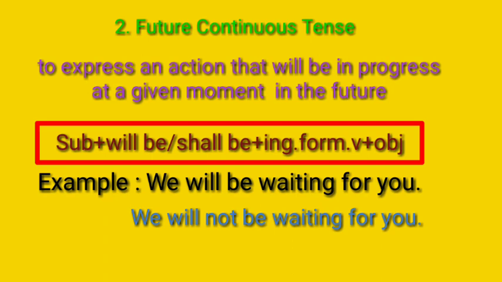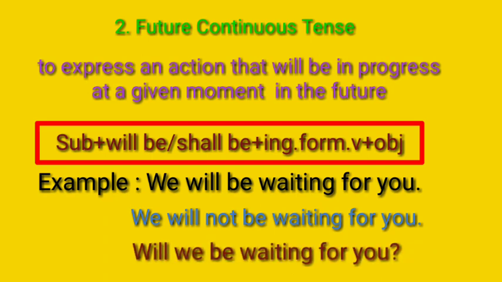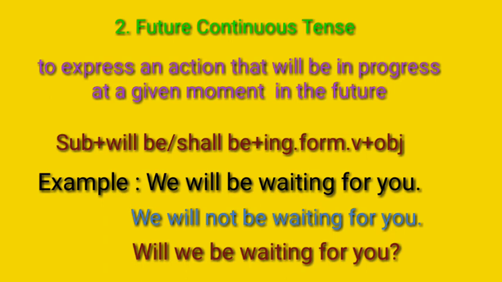Next, let us change this one into interrogative. For that, we must take will, only will, in front of the subject. Then, will we be waiting for you? Question mark. Okay. Remember, don't take will be in front of the subject, only use will in front of the subject.